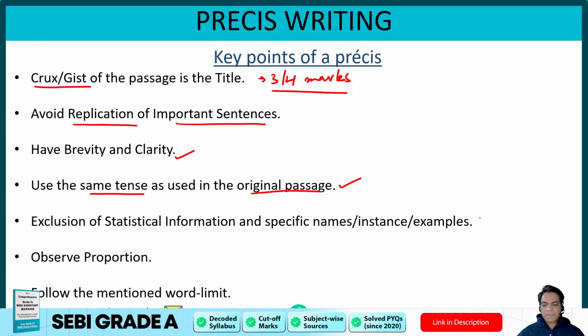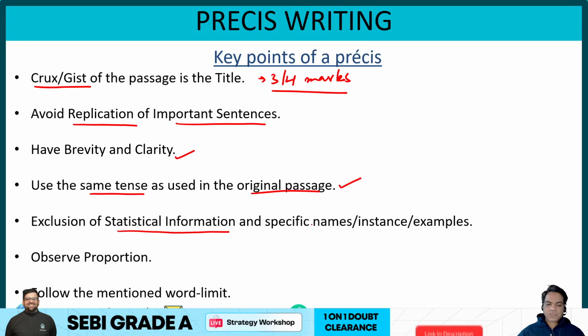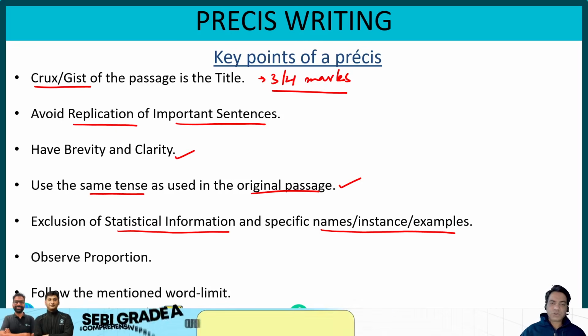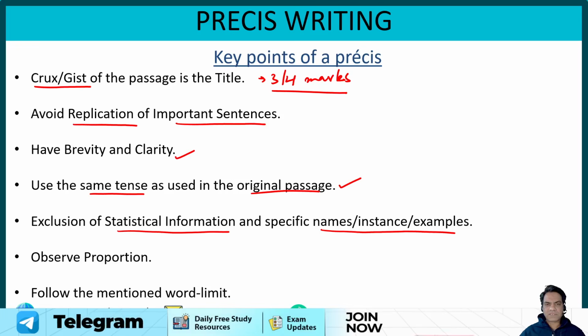Guys, I told you, no number, no data point, no specific name, no specific instance or example. There were so many names mentioned: Twitch, YouTube, Xbox, and PlayStation. So many names were mentioned in the passage, but we did not use any of those names in the Prezi.